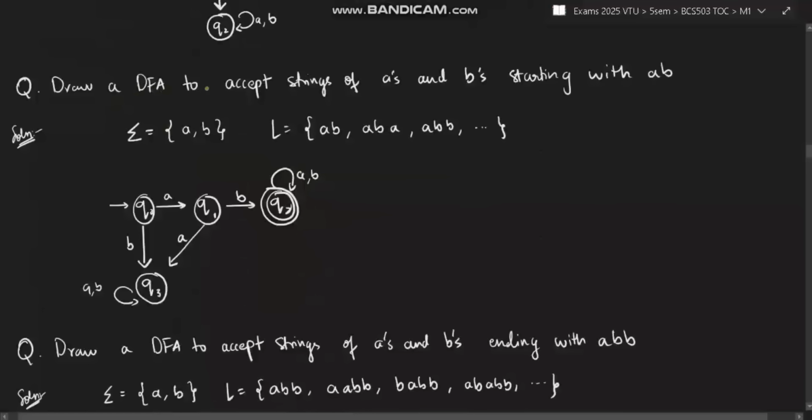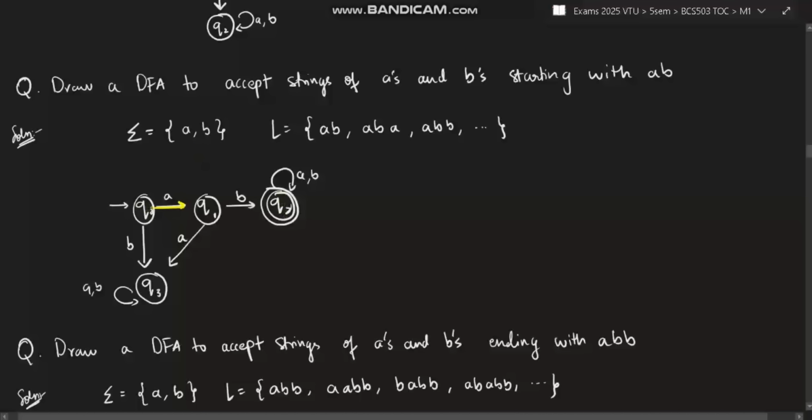Moving to the next question, we have draw DFA to accept strings of A's and B's starting with AB. Means the starting letters are AB, the least string will also be AB only. Now if the least string is AB, you'll start from Q0, take A to Q1, and from here you'll take B and reach the final state. That's all we need to do. Next, take care of all the letters, whether they are there in all the states or not. In this state, A is present, but B is not present.